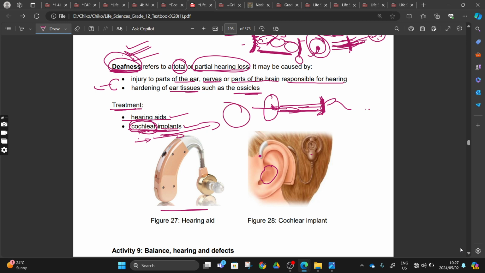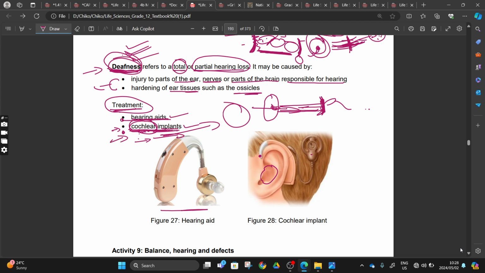I hope you understand this too, right? For the treatment of deafness here, as you can see, they only give you hearing aids and cochlear implants. So the possible outcome is that they are not going to ask you what is happening with our hearing aids or our cochlear implants. They can also maybe bring something dealing with our cochlear implant, saying that this is the device, or this is the process, or this is a defect that is being treated by a cochlear implant.